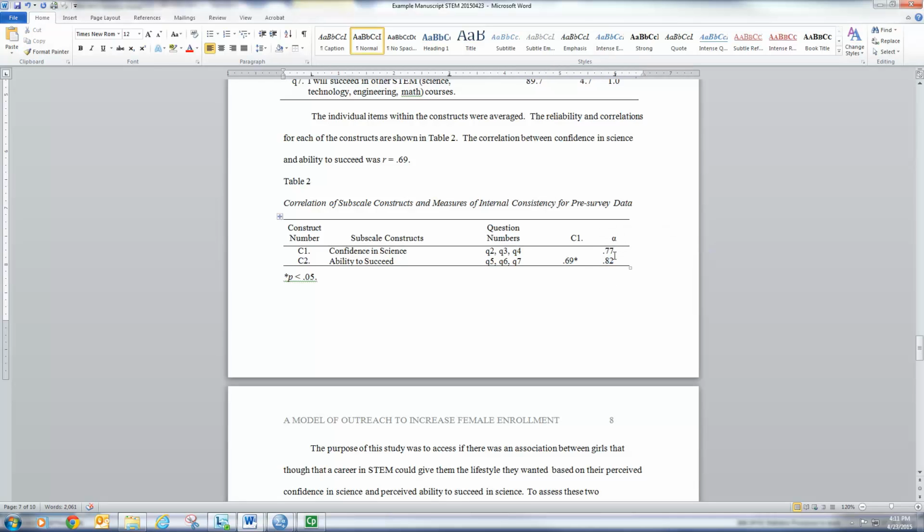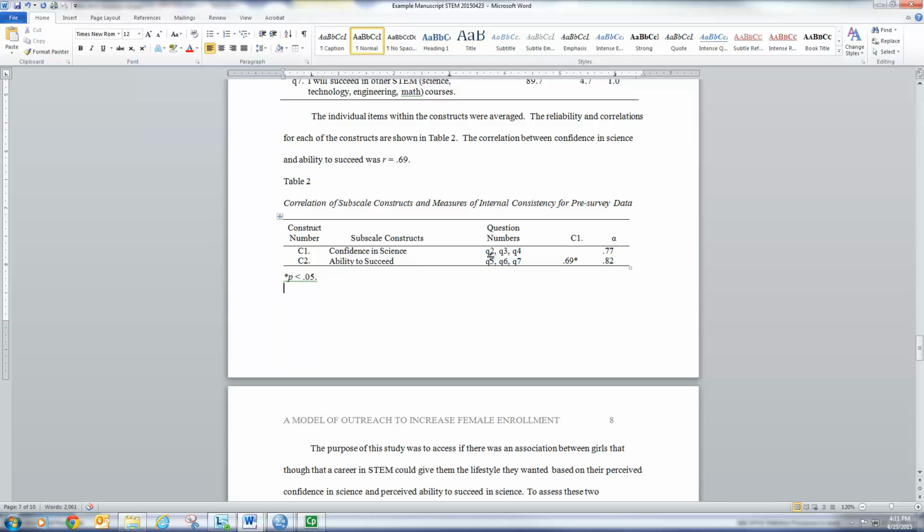We'd like these between 0.75 and 0.95, so these are both acceptable. We will learn more about that in 516 and 518 about internal consistency. Okay, so the next thing I'd like to do is correlate these two things. To correlate them, I need to average each of the items into a construct. So we have confidence and ability. Let's do confidence first.